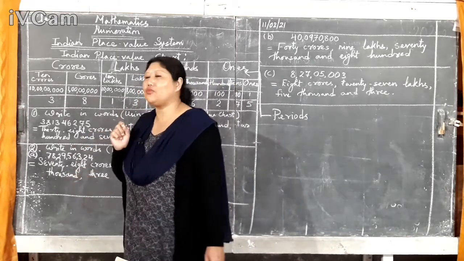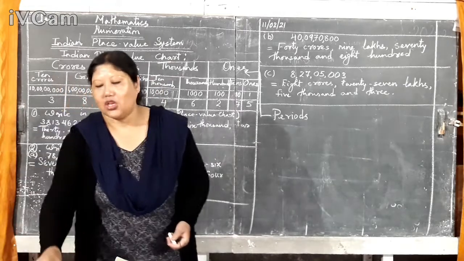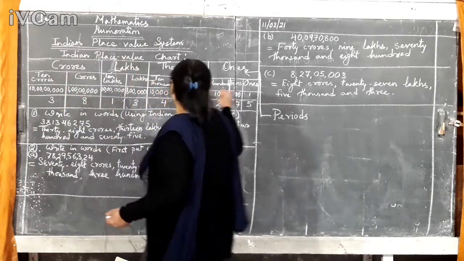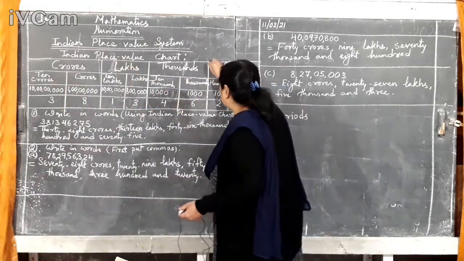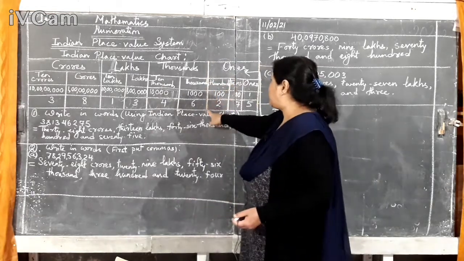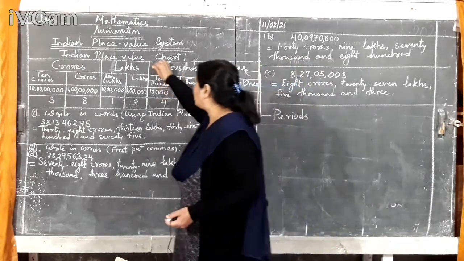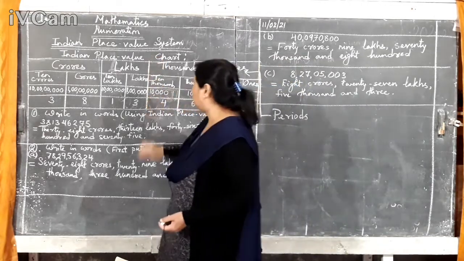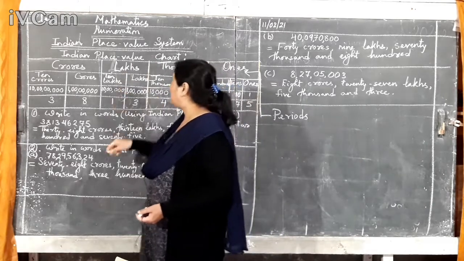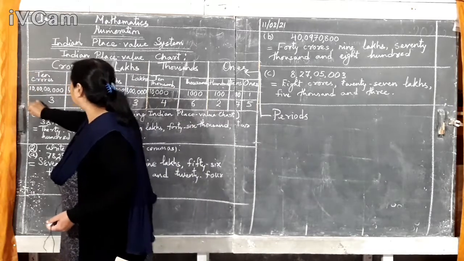Now how to use that? You know, these are periods. So the ones limit is till here, thousands limit is till here, lakhs also till here, and crores here.